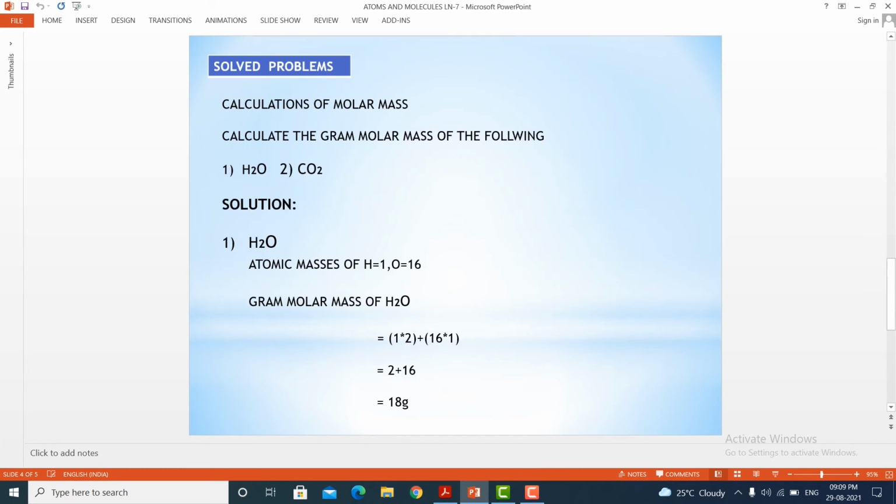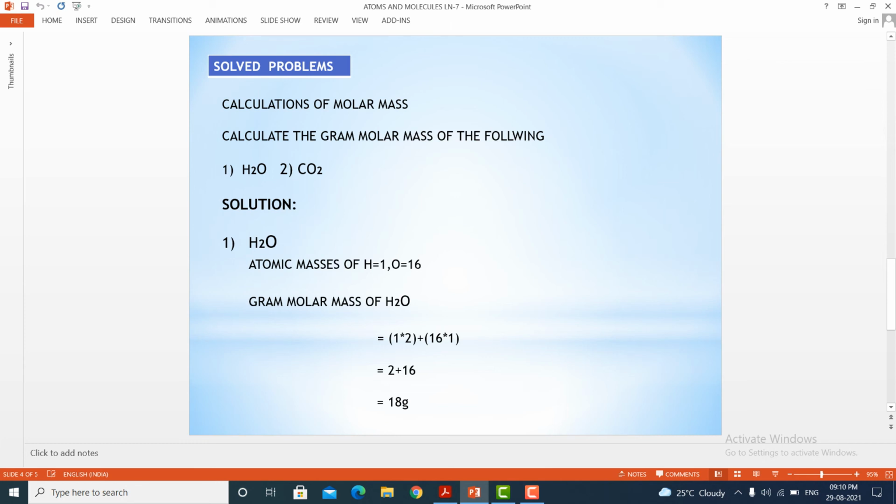And this is one of the basic calculations in this lesson. If you know this, the other things are very easy. For example, you should know the atomic masses first. Then it is easier for you to calculate the molar mass. For example, atomic mass of hydrogen equal to 1, oxygen equal to 16. So they are asking you to calculate gram molar mass of water.